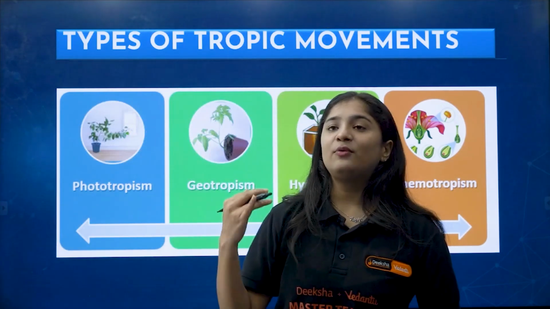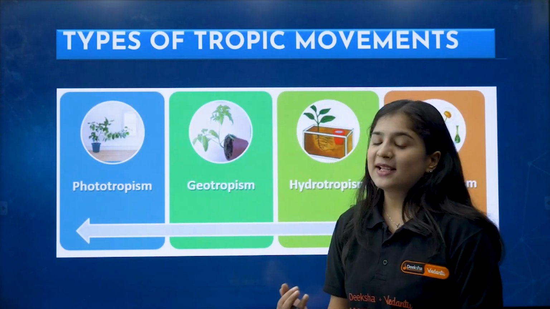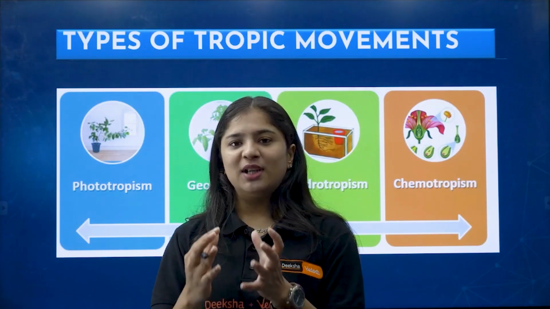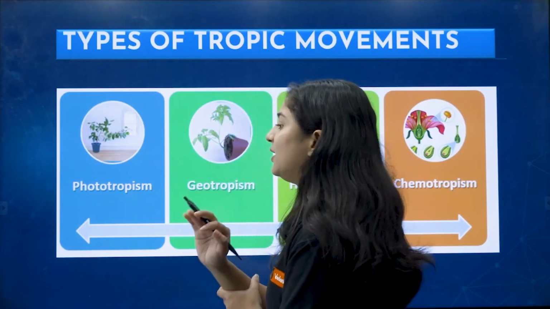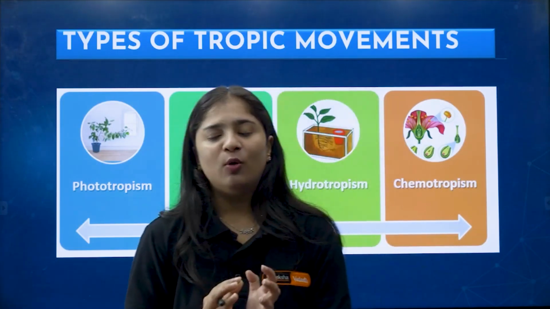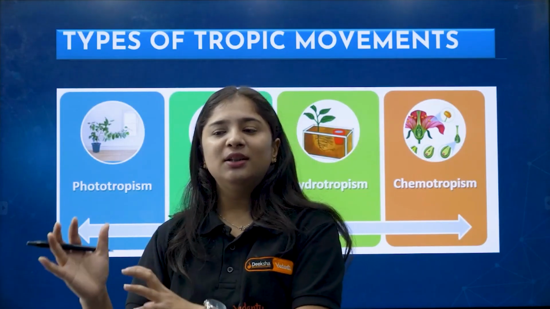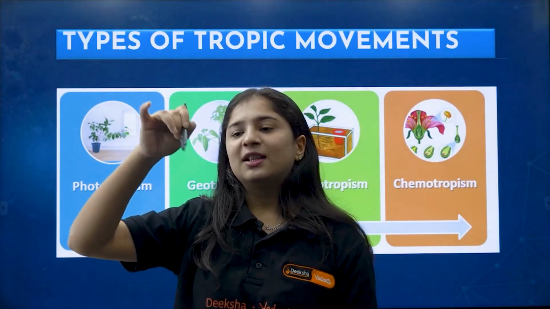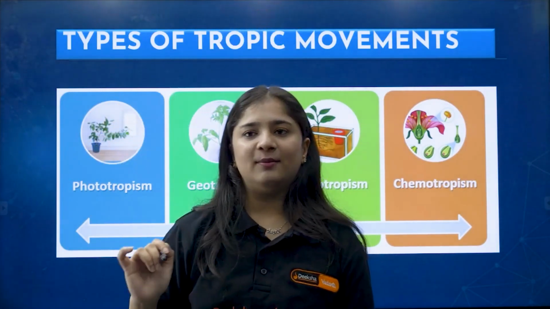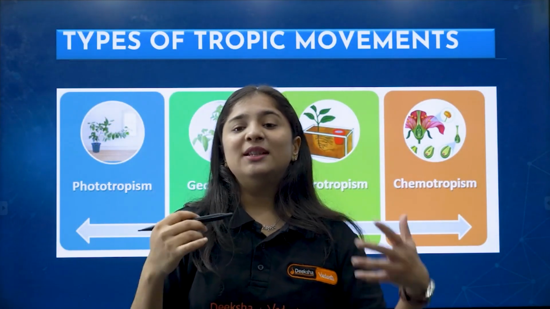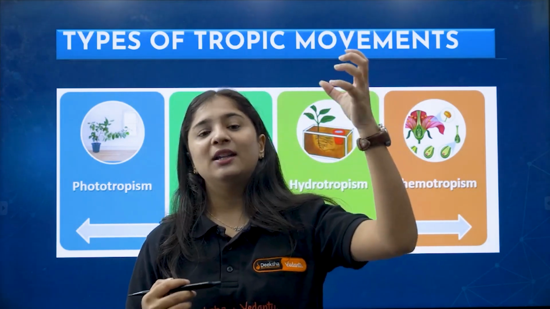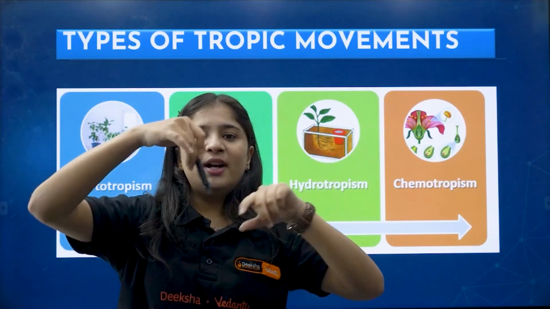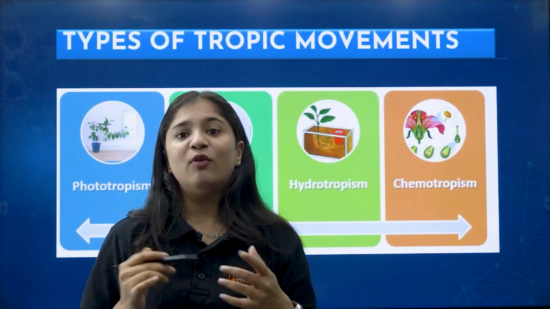Coming to the types of tropic movements. What exactly are tropic movements? In tropic movements, you can see both movement as well as growth. Just imagine you have a potted plant in your home, placed near the window. After 2 days, what you will see? The leaves and the stem, everything is growing towards the sun. Growing towards the sun means they are moving towards the sun, because they need an energy source, the sun.